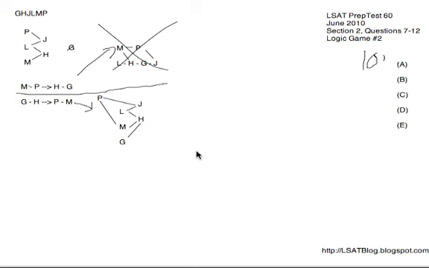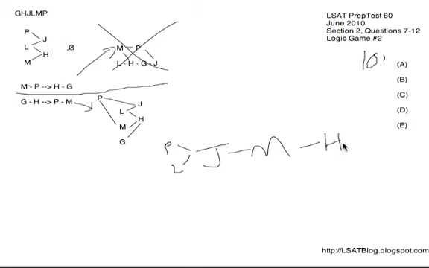I'm going to put, we got J before M, and I'll put the other guys in around that. So we know that M is before H, so I'll tack that on right there. We know that P and L are both before J, so I'll put P before J and L before J. That's covering almost everybody. And let's see, we also got G, and we know that G cannot be last.